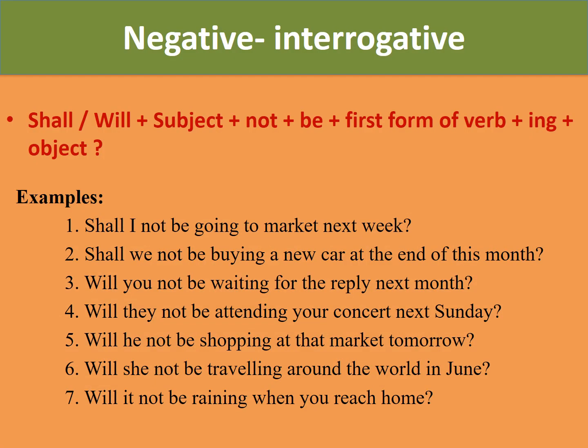Now, let us know the rules of negative interrogative statements. Here we use shall or will plus subject plus not plus be plus first form of verb plus ing plus object and then question mark. So these are the examples.